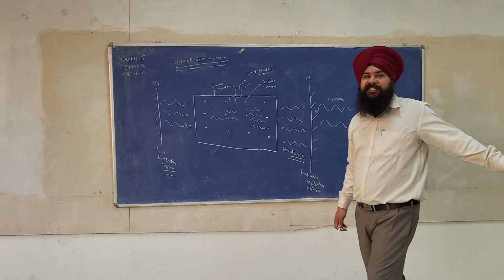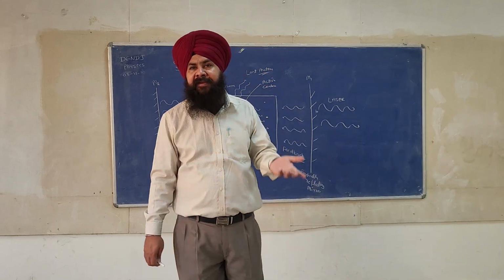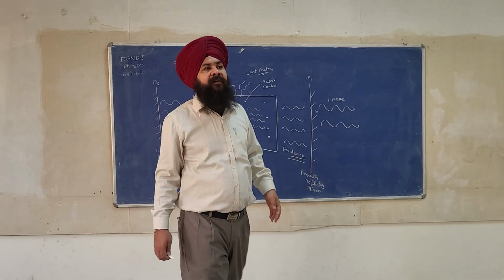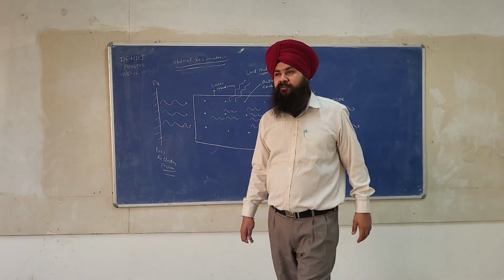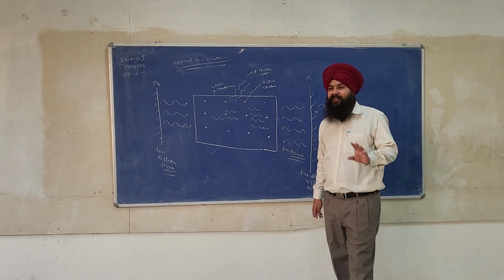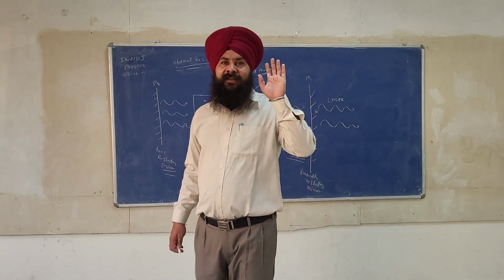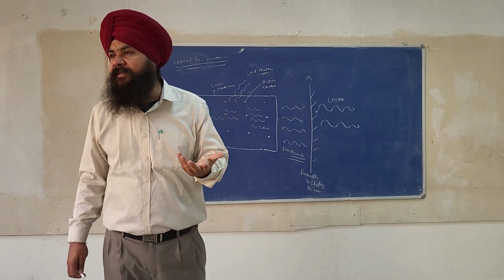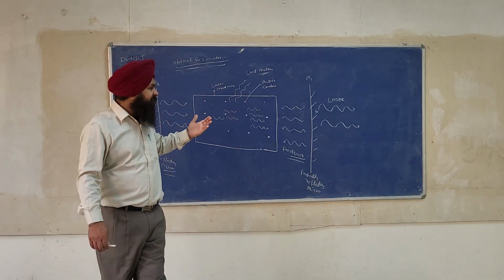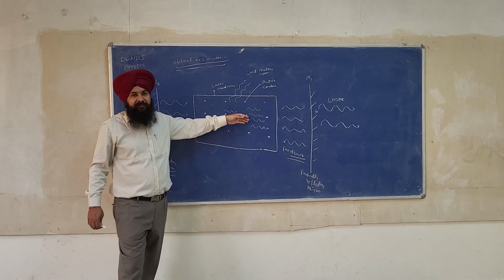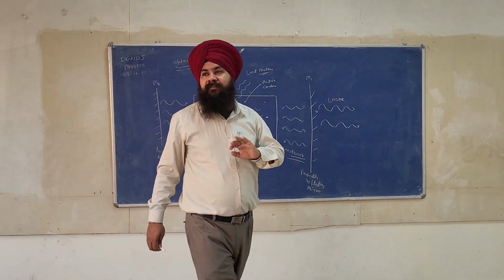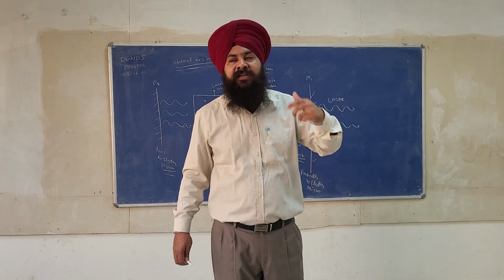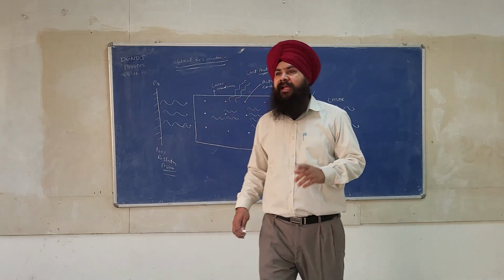Now see, what is the first section? Let us say the first section is pumping. We have done the pumping, and as a result of pumping, we obtain a population inversion. Once the population inversion is set up, a stimulated emission will start. But how will it start? First the spontaneous emission will happen, and that spontaneous emission photon will further lead to a stimulated emitted photon.